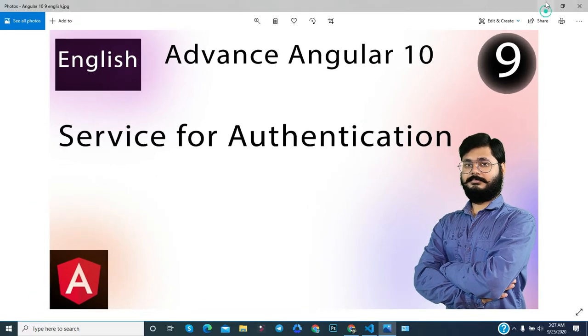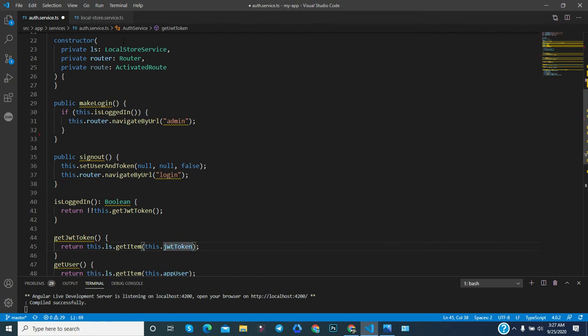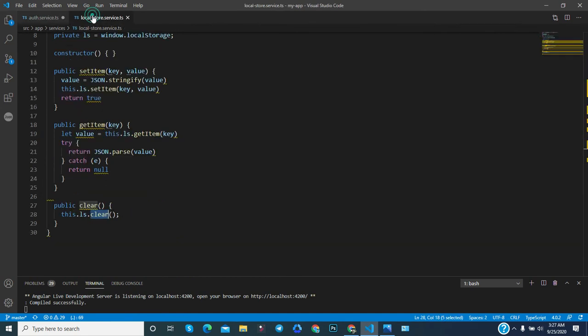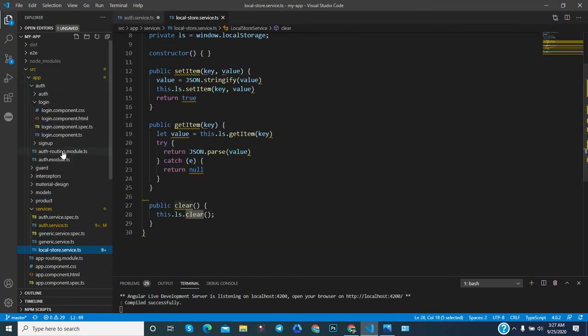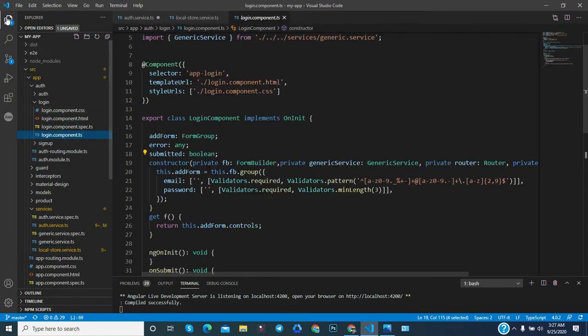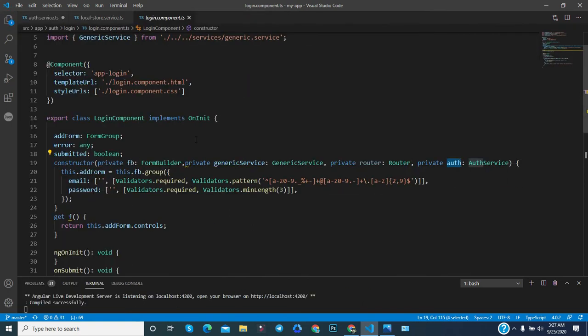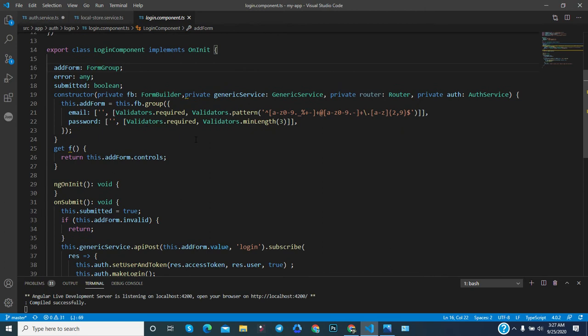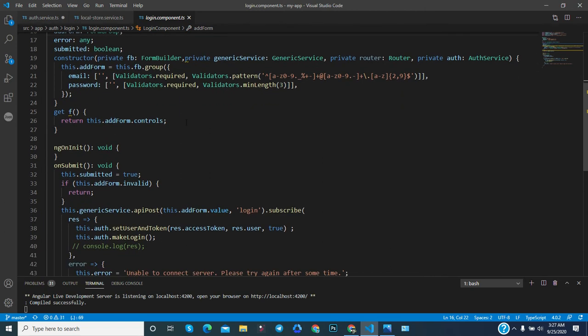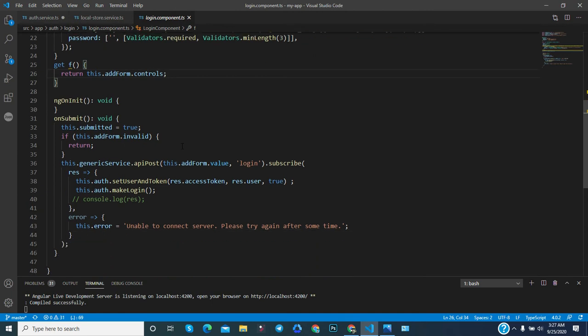It's enough talk. Now I have opened some of the important tabs so that you guys do not feel it is complex. Here this is a login component, and as you know, I already discussed the login in the previous episode.